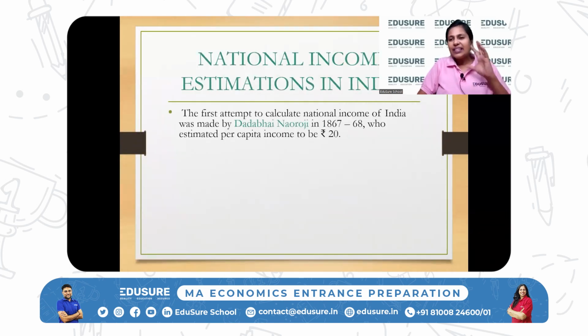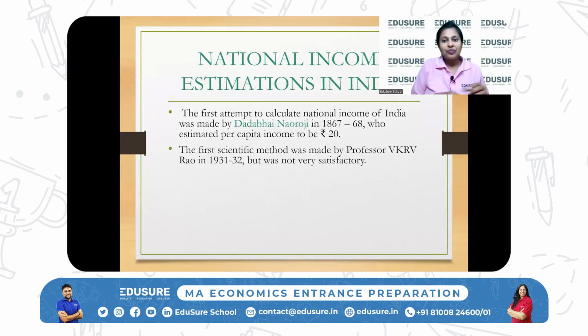So some Indian history. Now this history why I'm doing with you, एक तो interesting है. Secondly, IIT में भी आती है. Why are we doing this history of national income accounting with you? The first attempt to calculate national income in India was made by Dadabhai Naoroji in 1867. And he estimated our national income to be per capita 20 rupees only in the 1860s.